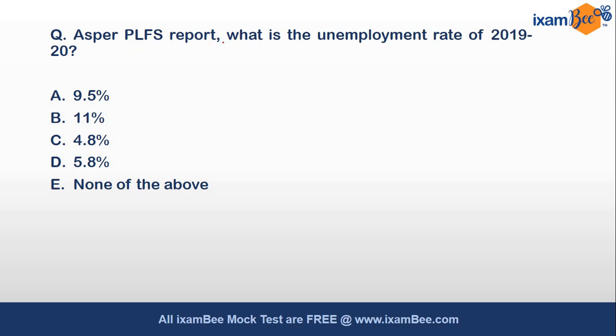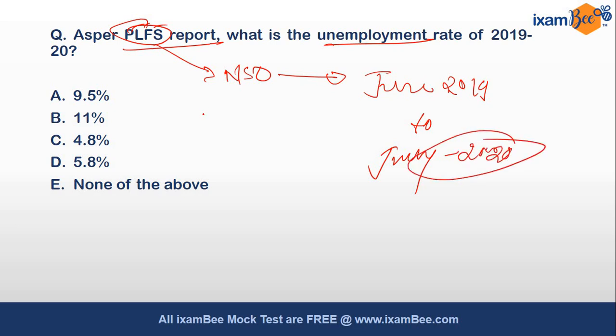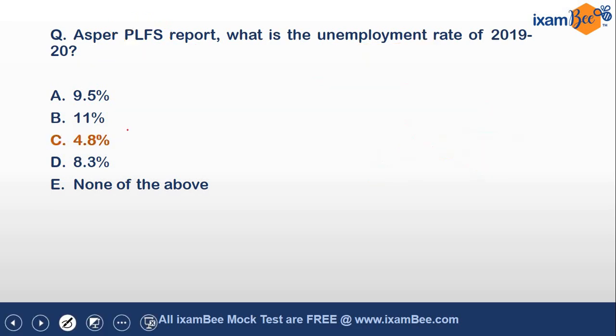Moving further, as per the PLFS report, what is the unemployment rate of 2019-20? PLFS is nothing but your periodic labor force survey, which is being launched by NSO. Okay, and recently they have published report for June 2019 to July 2020. Okay, so you should know this figure. What is the unemployment for this period? The answer is 4.8%.